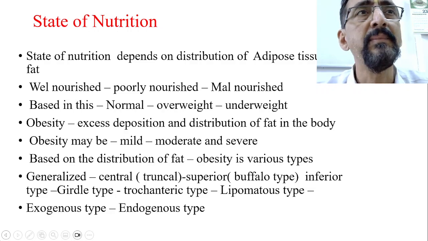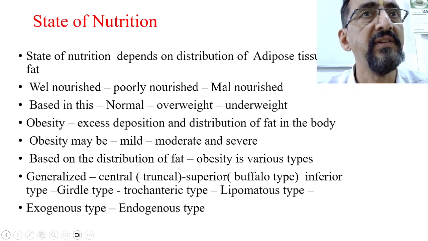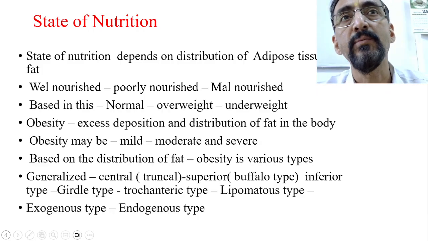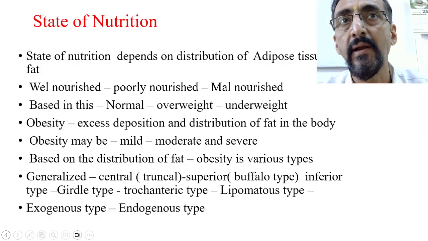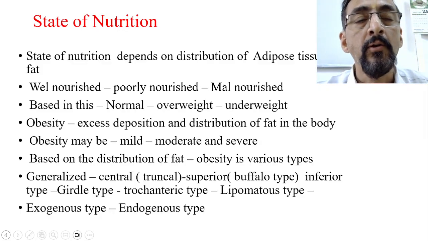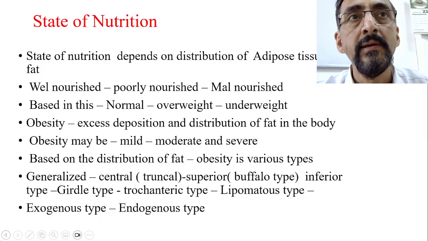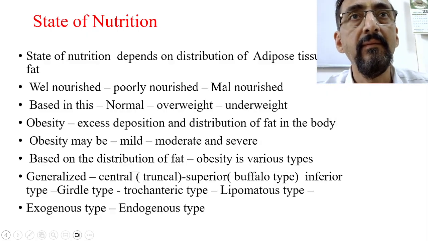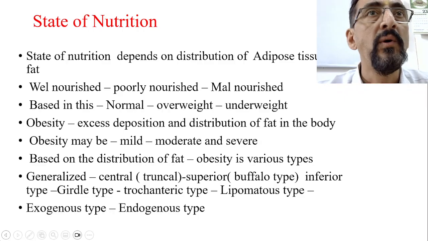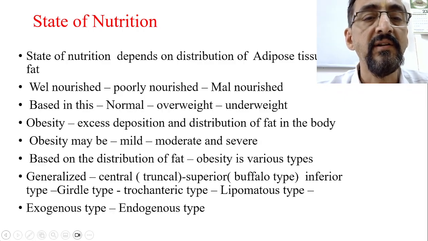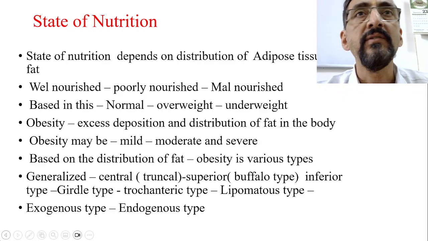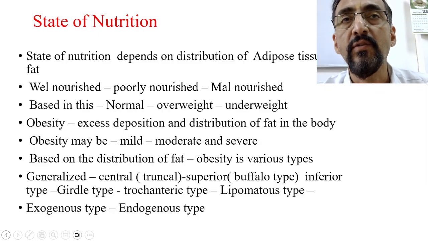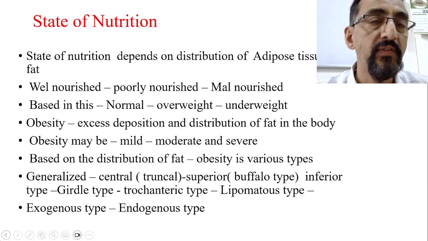Nowadays, for treatment purposes, it is called phase 1, phase 2, phase 3, like that. So either it is mild, moderate or severe. Again, it depends upon the BMI calculation and some other anthropometric calculation. Now, based on the distribution of the fat, obesity may be termed with different names. One is generalized. That means the distribution and deposition of the fat is irregular, and that is throughout the body.